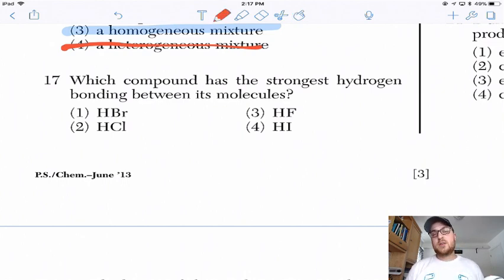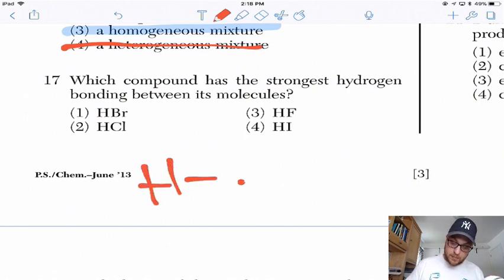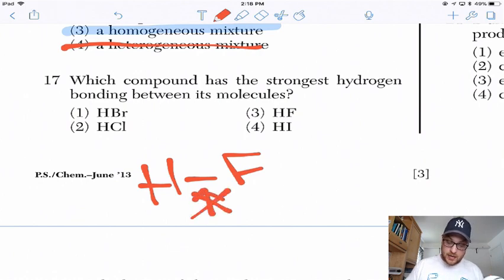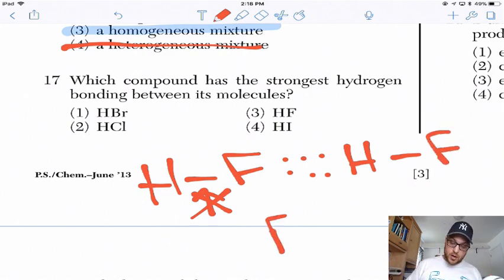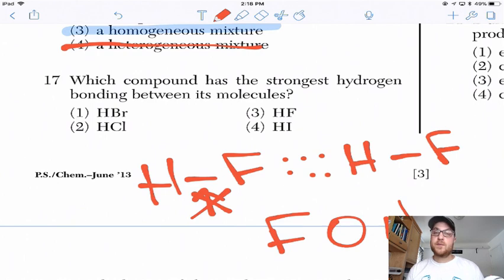Which compound has the strongest hydrogen bonding between its molecules? So this may seem initially confusing at first because you look at it and you say, well, H is involved in every compound here. How in the world can they not all be hydrogen bonding? Because hydrogen bonding is not this bond. Hydrogen bonding is the attractive force between an H and an F, O, or N. So hydrogen bonding is FON, and it occurs between the molecules. I think it would be more accurate to say a hydrogen force, because that's really what it is, an intermolecular force. I don't know why they call them hydrogen bonds, but either way, just remember that they're FON, F-O-N.